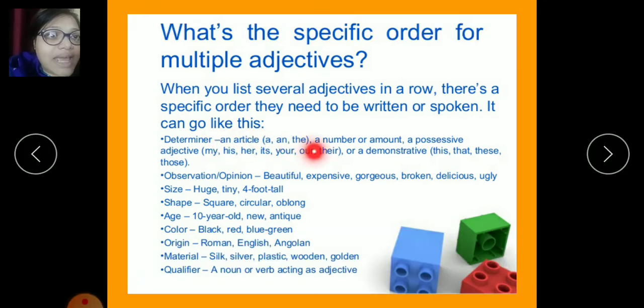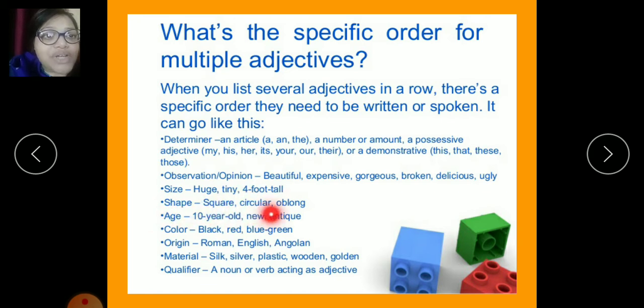An article, a and the, a number or amount, a possessive adjective: my, his, her, its, yours, our, their. Demonstratives are which ones? This, that, these and those. And opinion: beautiful, expensive, gorgeous, broken, delicious, ugly. All these are observation or opinion. Next is regarding the size. What do the words contain in this category? Huge, tiny, 4 foot tall.